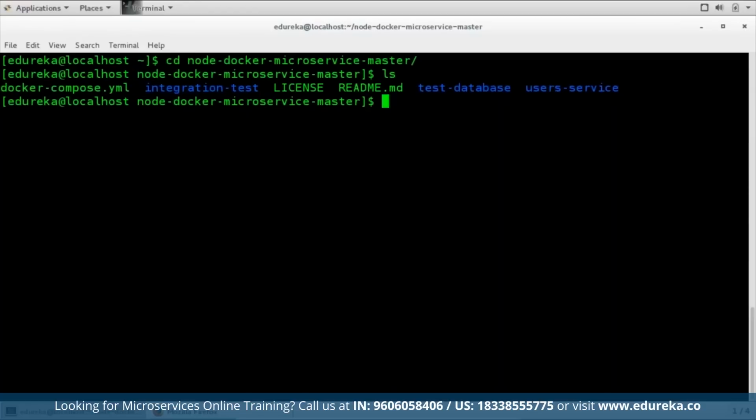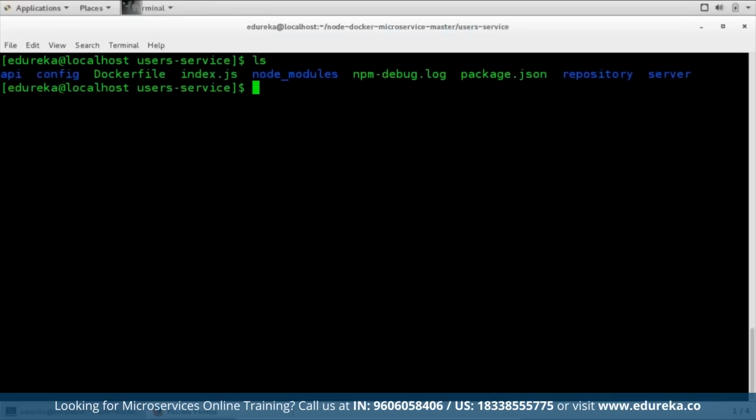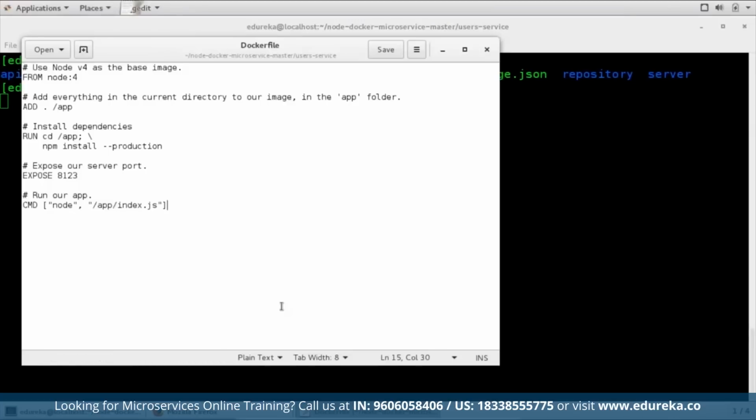We'll go to this user service. Let me go there and clear my terminal. You can see that we have a Dockerfile present here. Let me quickly show you the contents of this Dockerfile. First of all, we are telling Docker to use Node 4 as a base image. The CMD command tells Docker that this image should run the node executable. When the executable terminates, the container shuts down.